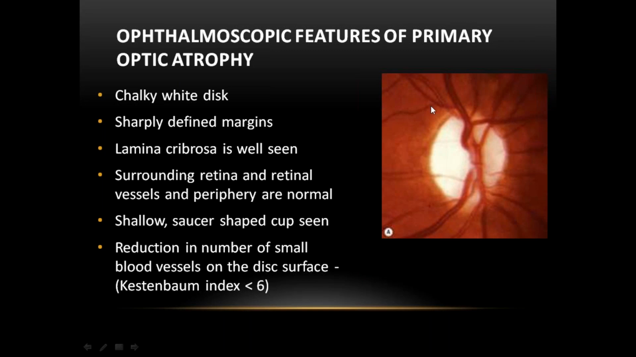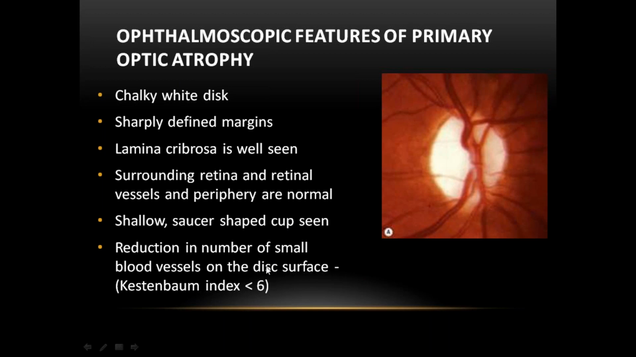Mainly, you can see there are no blood vessels on the optic disc. The reduction in the number of blood vessels on the optic disc is called Kestenbaum sign, and that index is called the Kestenbaum index. So the disc is chalky white, with sharply defined margins. The lamina cribrosa is clearly seen through the physiological cup. The surrounding and peripheral retina is normal, and blood vessels are normal. A shallow cup is seen.